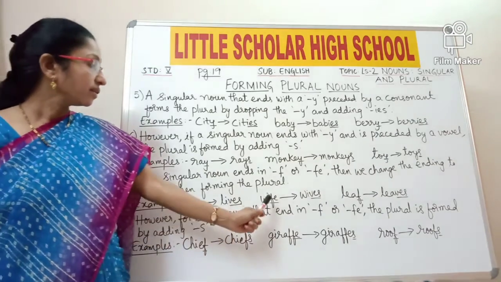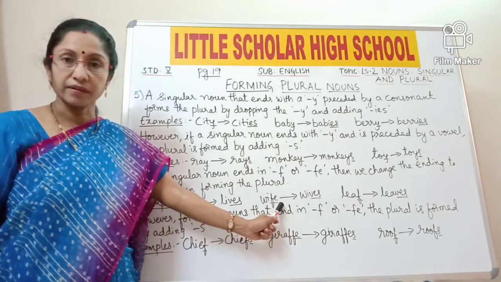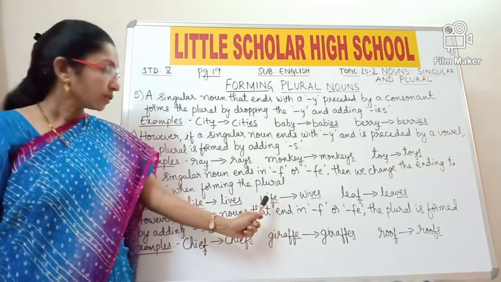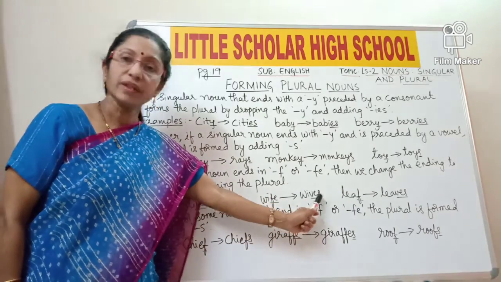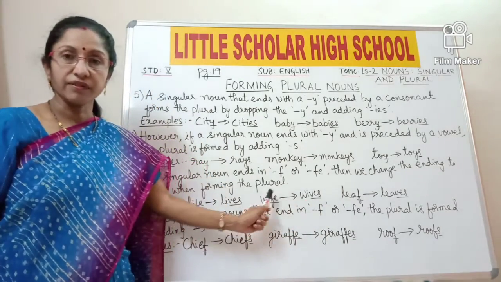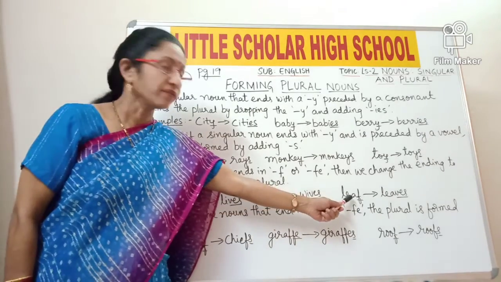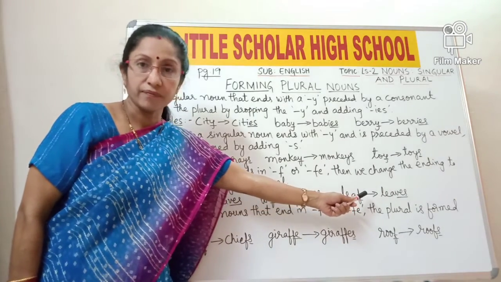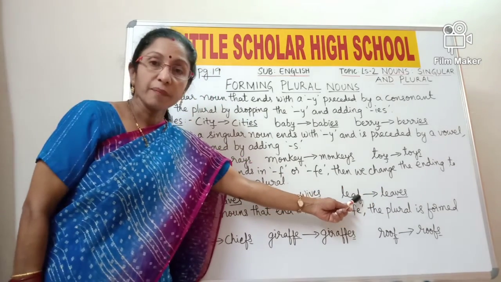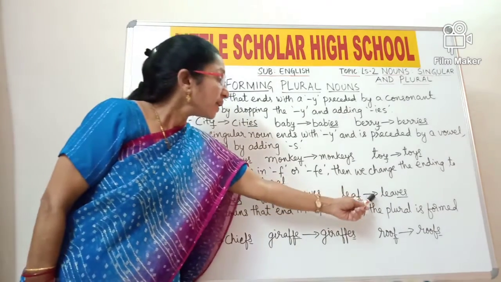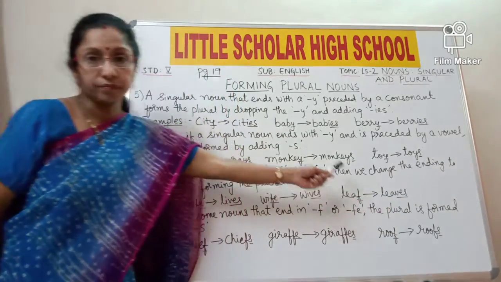Lives is plural. Wife. It is ending with fe. The last two letters are fe. So we have to replace fe with ves. So the plural of wife is wives. Leaf. It ends with the letter f and the plural of leaf is leaves. So here you are dropping f and putting ves in place of f.